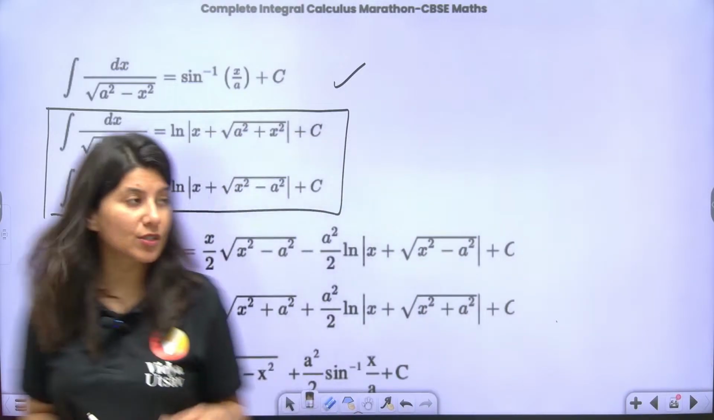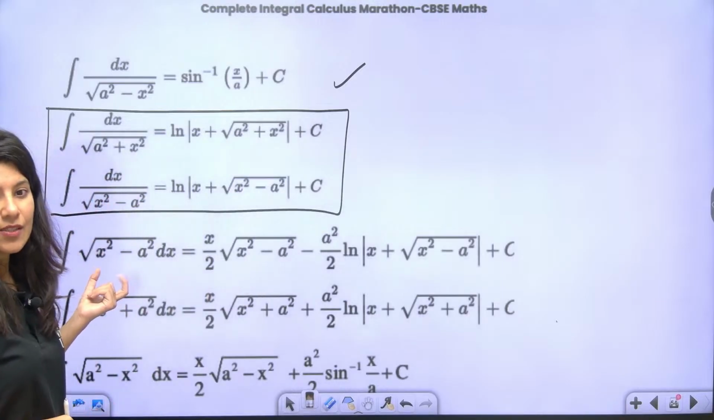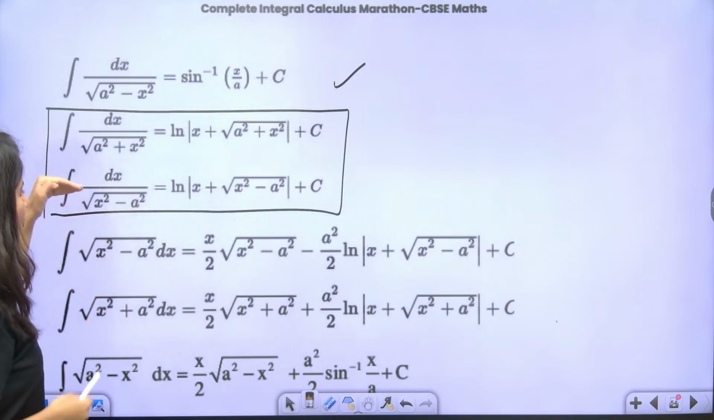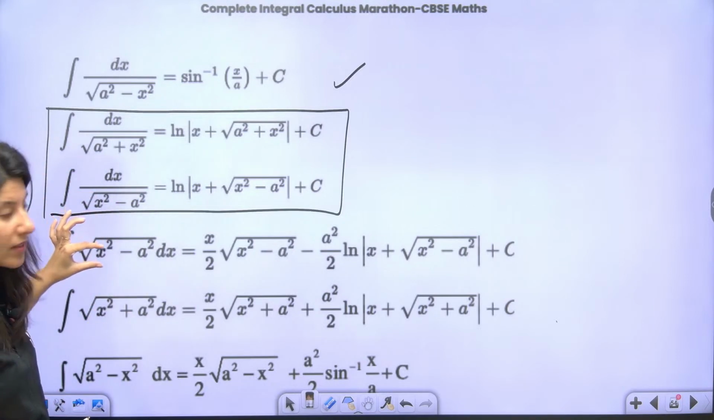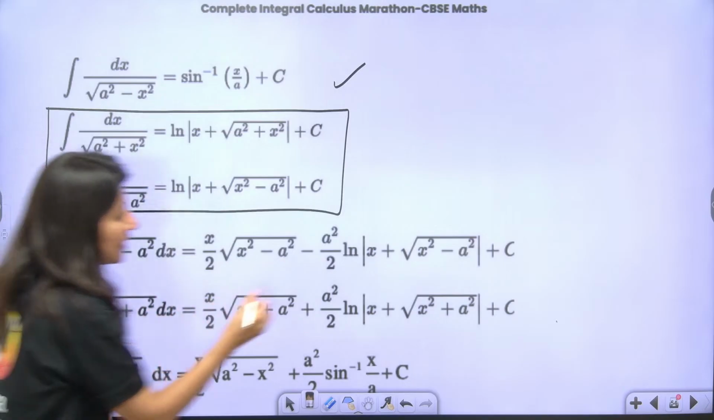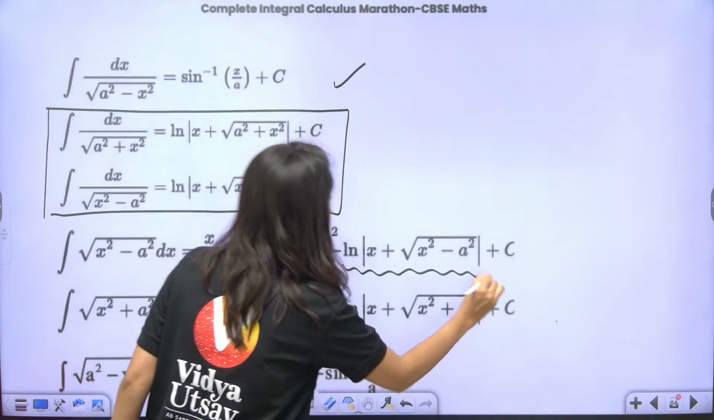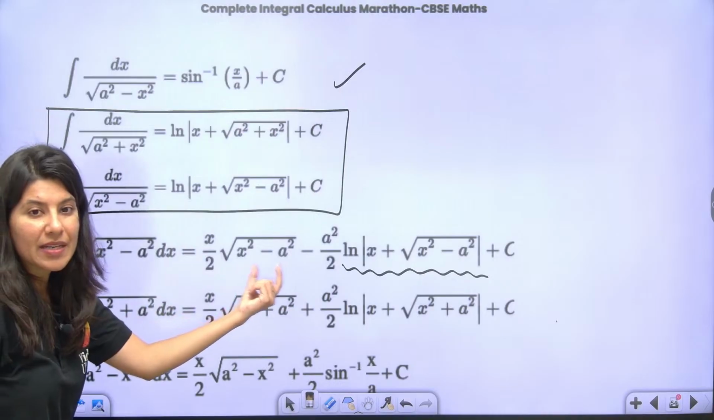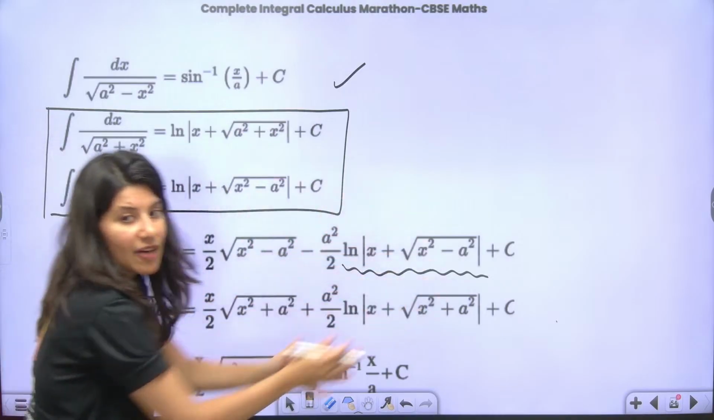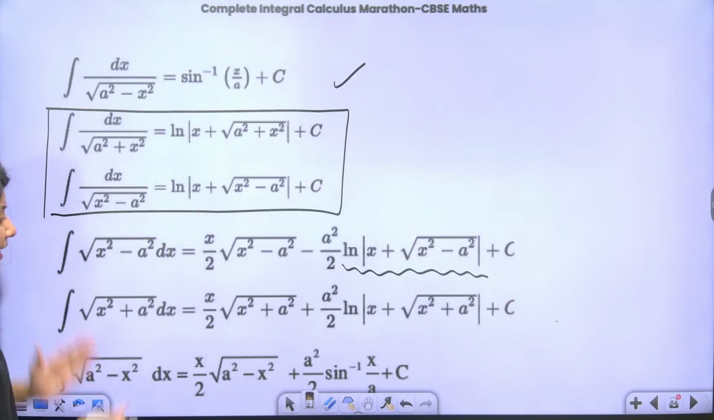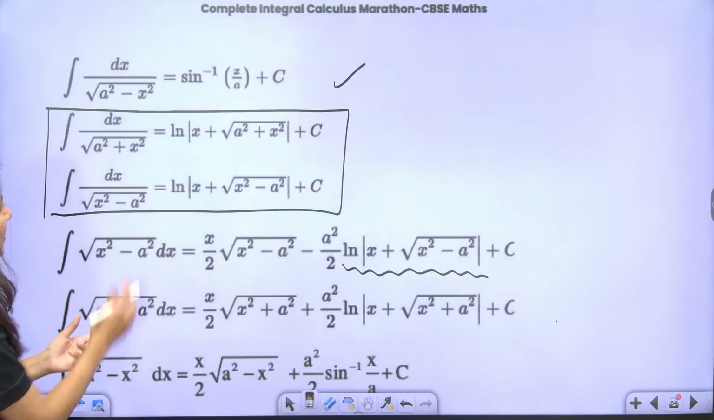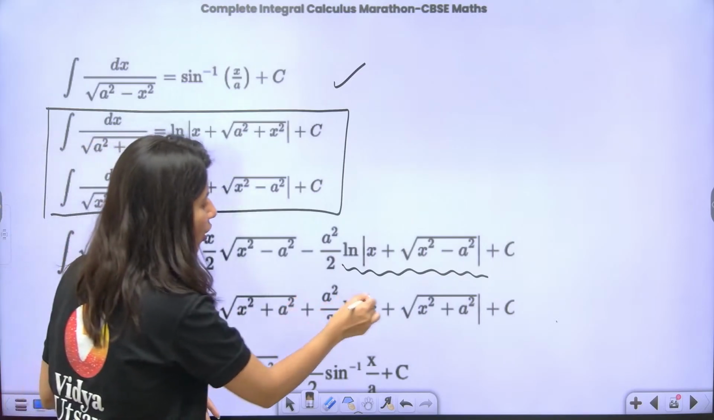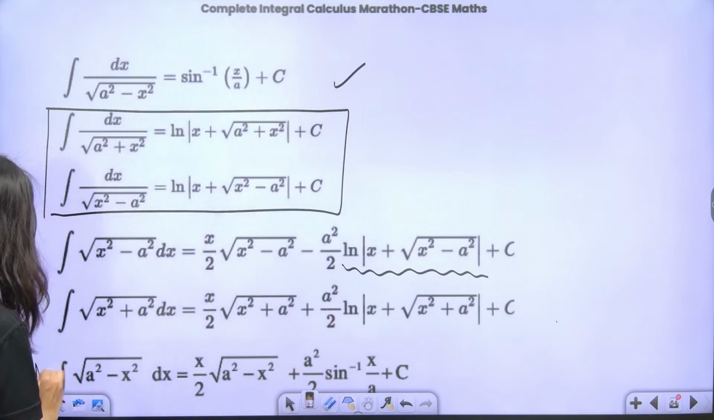Now if I talk about the integral of square root of x square minus a square, you can see this and this are the same, only this is in the denominator and this is in the numerator. This part is absolutely the same: log x plus square root of x square minus a square. And this is x by 2 square root of x square minus a square minus a square by 2, please do not forget the half. Same with square root of a square plus x square, again the same, so here plus sign overall: x by 2 copy paste plus a square by 2 log x plus copy paste. And this is your square root of a square minus x square.